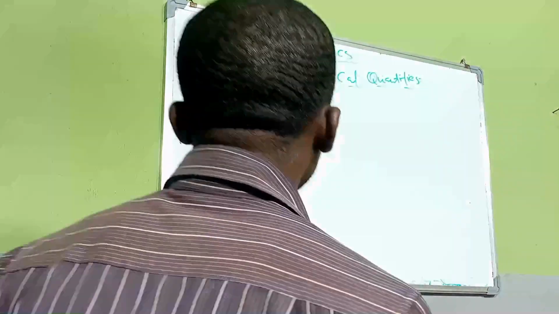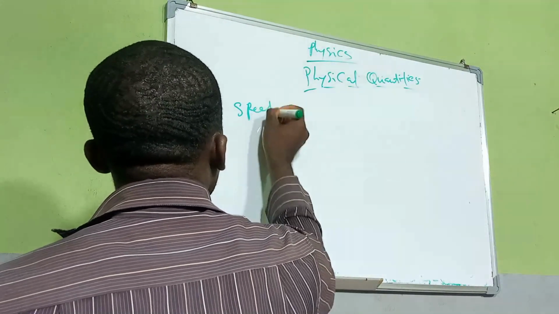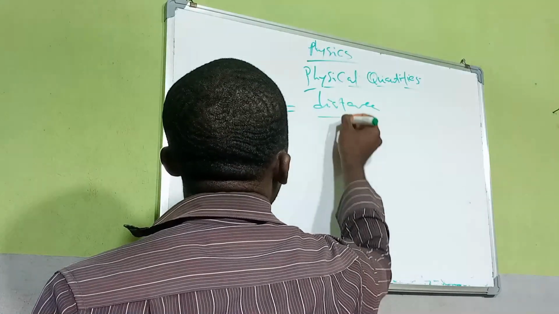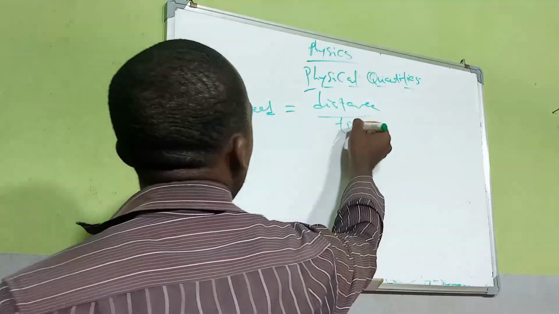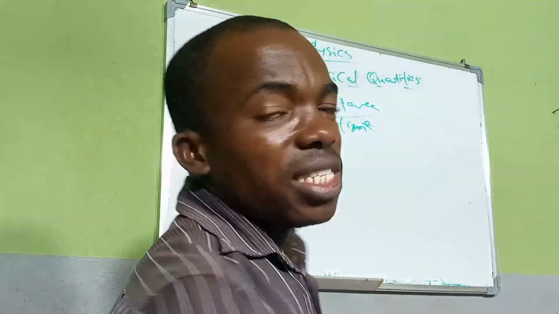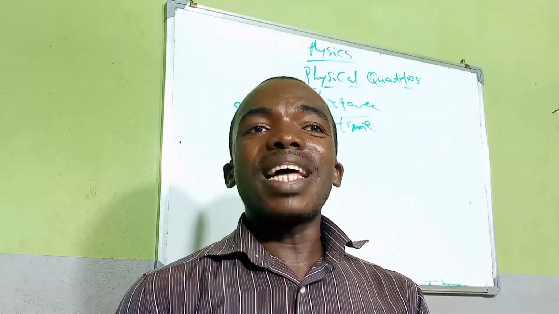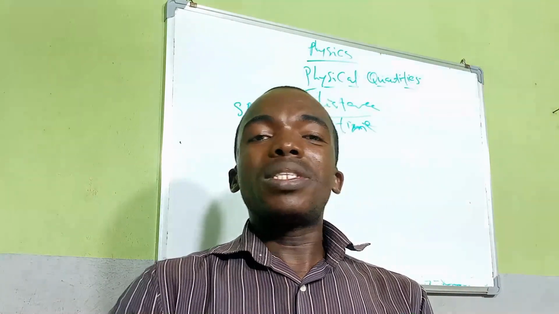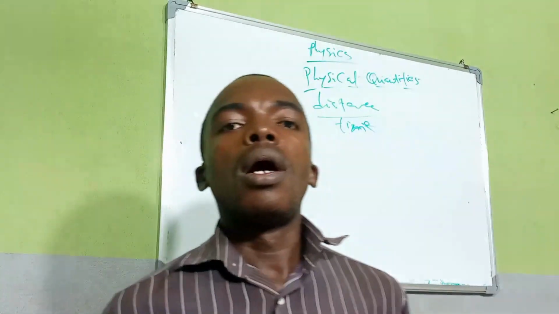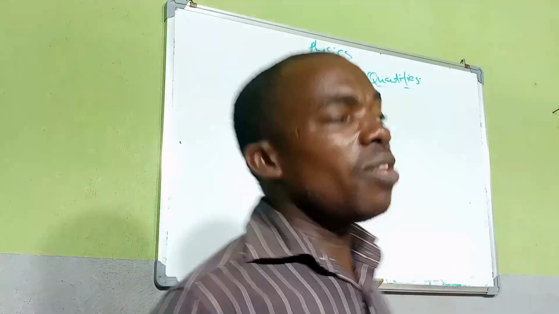Now for speed, let me deal with speed. Speed is giving us distance over time. So speed is the rate of change of distance with time. That is the distance traveled with the time taken to travel the distance. That is speed. The next one we're talking about is how we can get the unit of speed. Now look at speed.